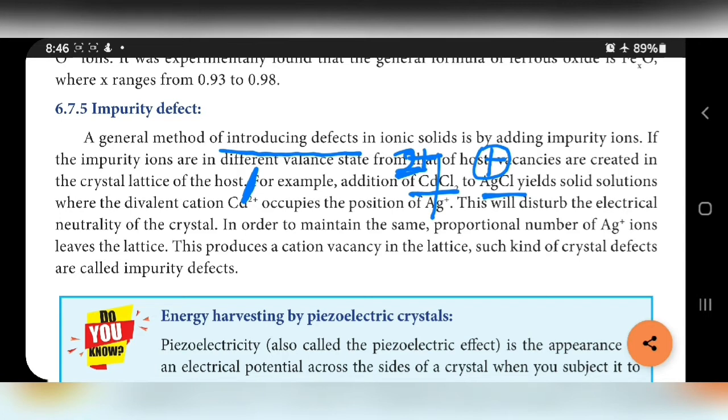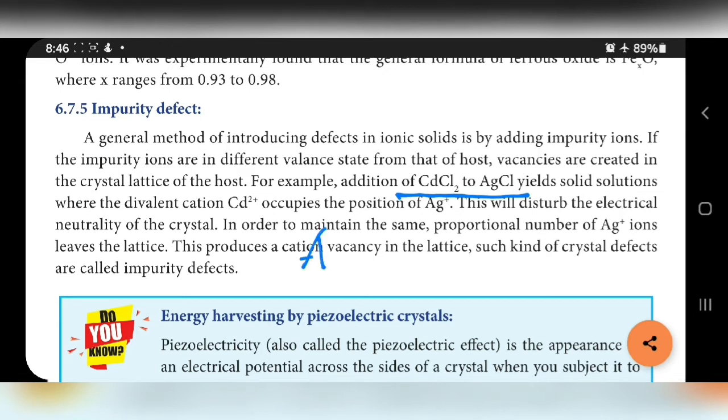So here we are introducing impurity ions in a different valence state, here +1 valence state, here +2 valence state. Vacancies are created. For example, addition of cadmium chloride to silver chloride yields a solid solution where the divalent cation Cd2+ occupies the position of Ag+.